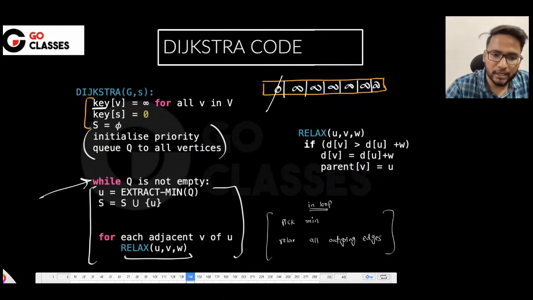So suppose you pick this minimum, and you relax all of these outgoing edges. Since this is just an outgoing edge, from how many vertices could this edge be an outgoing edge? Obviously only one, right?